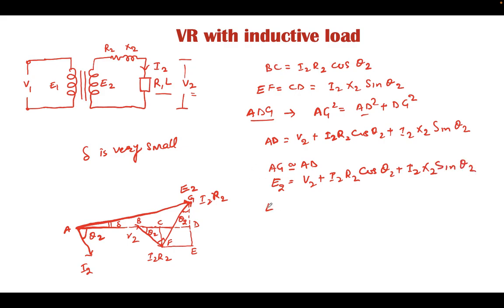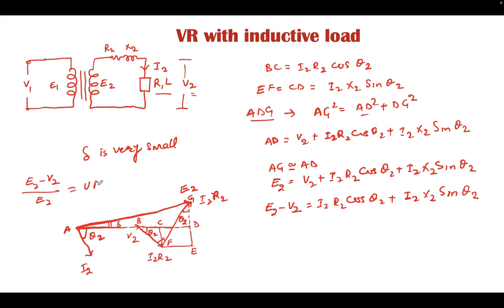Rearrange this equation, it gives E2 minus V2 is equal to I2 R2 cos theta 2 plus I2 X2 sine theta 2, and by definition we know voltage regulation is (E2 minus V2) upon E2.